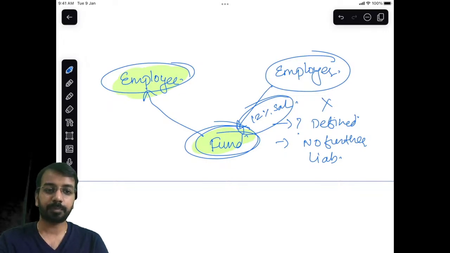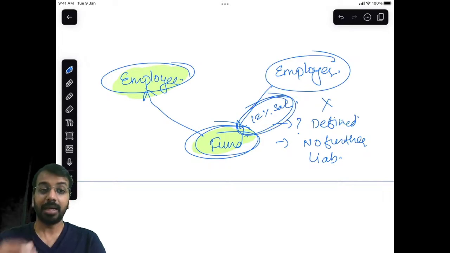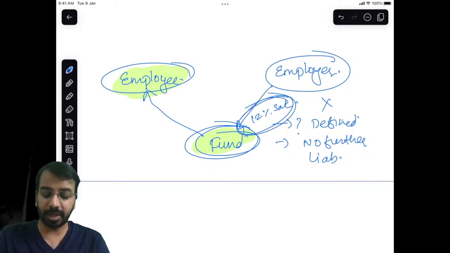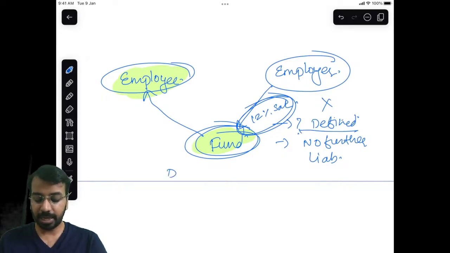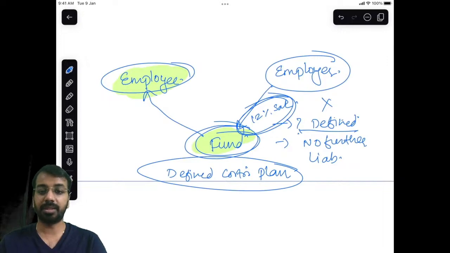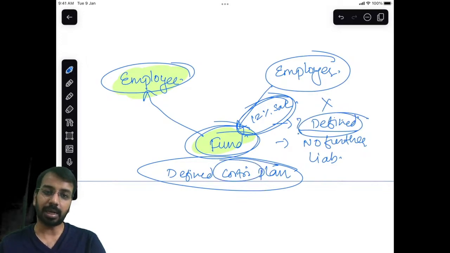So, in this scenario, when the contribution of the employer is defined, and when there is no further liability, we say it is a defined contribution plan. What is defined? The contribution is defined and there is no further liability.